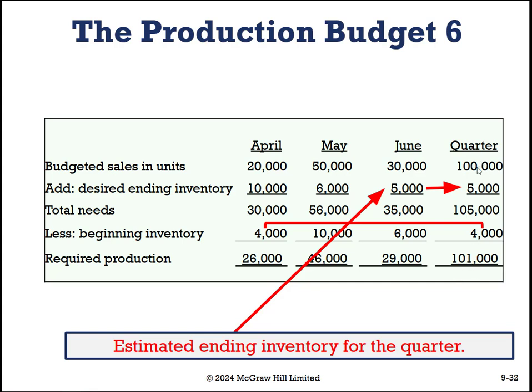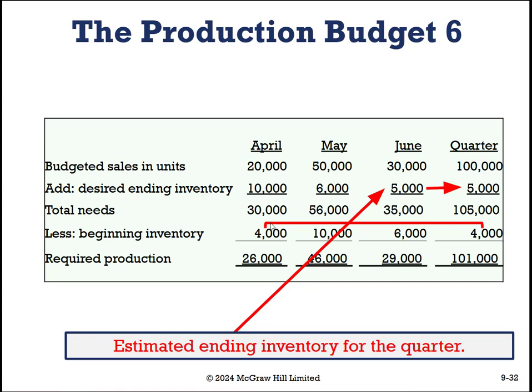We anticipate selling 20 plus 50 plus 30 equals 100,000. We will have 5,000 at the end of the quarter. This is not a sum. Remember, this is a balance sheet item, so June 30th is June 30th, and it rolls over to the end of the quarter. That means we need to produce 105,000 for the quarter, minus the beginning inventory.